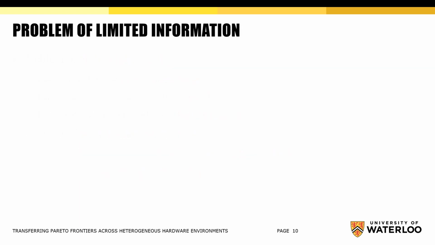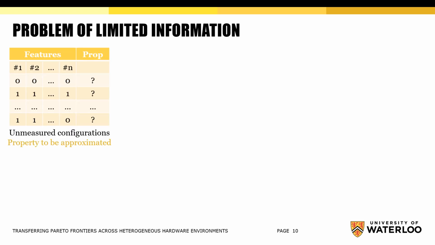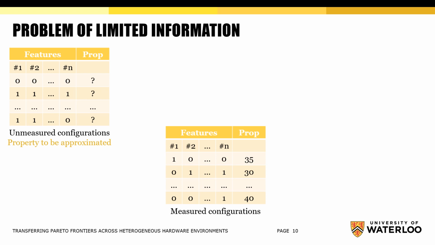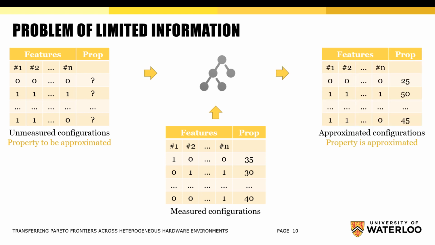We can address the first problem of limited information by approximating property values of unmeasured configurations. On the left, you can see a sample of configurations with unknown values for a selected property. On the bottom, you can see a sample of configurations with measured values for the same property. We build a property prediction model, for example a regression tree, based on this sample of measured configurations. Then, we use this property predictor to approximate the property values for unmeasured configurations. Thus, we address the problem of limited information.